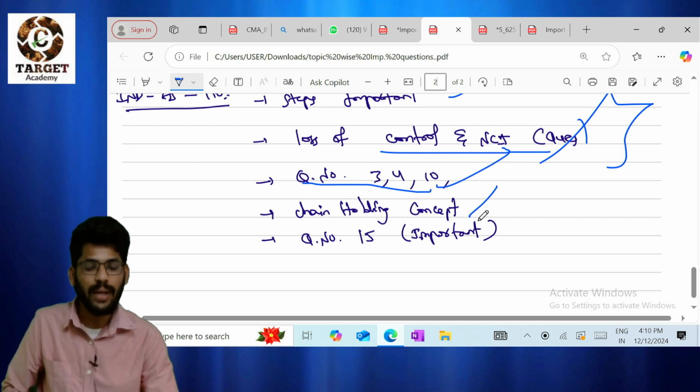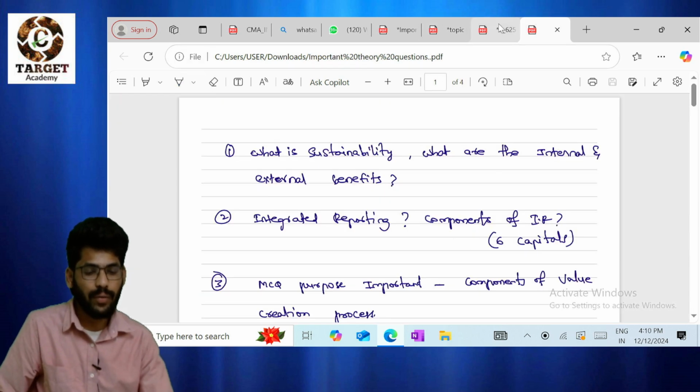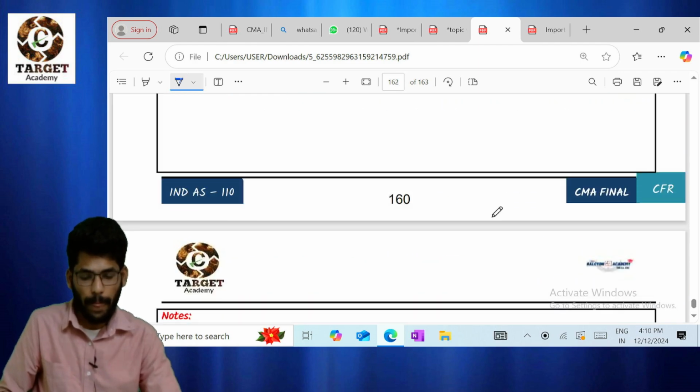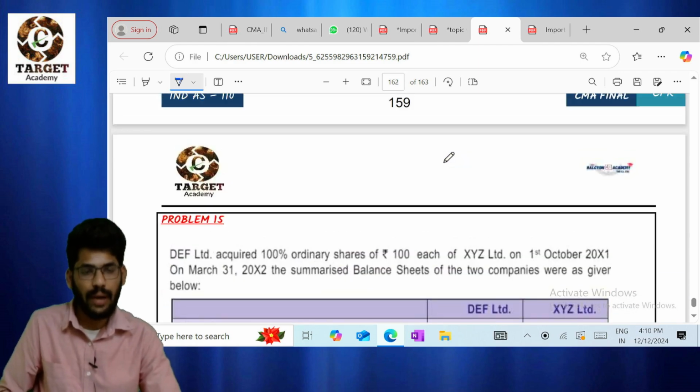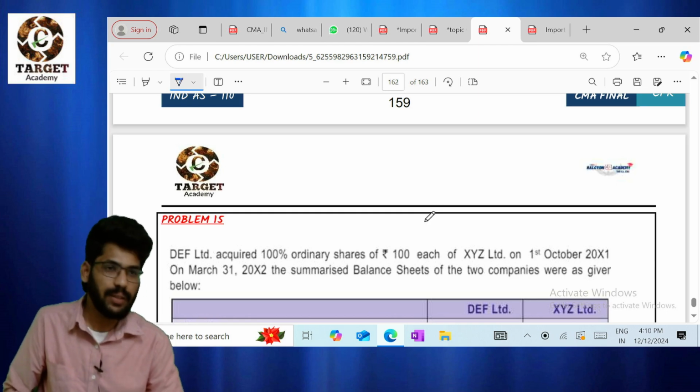Go to the chain holding concept. If you cover question number 15, everything will be covered. This is question number 15. I have discussed it in our classroom. Everything will be a question.